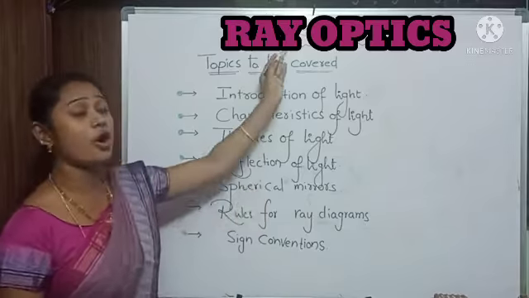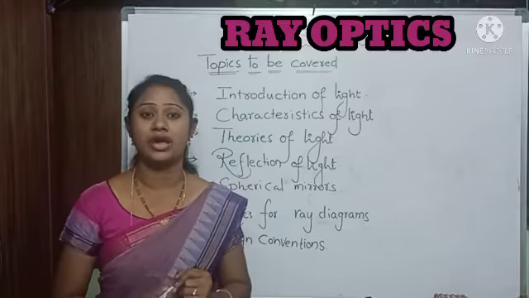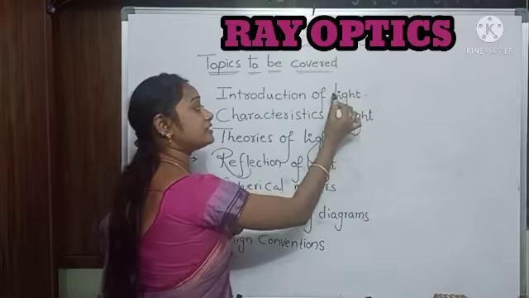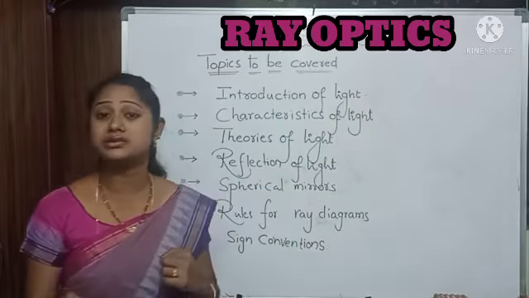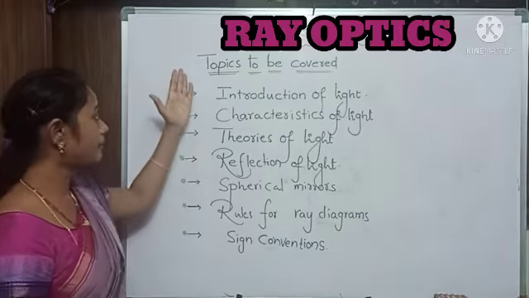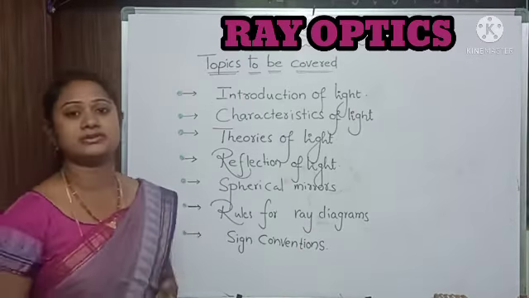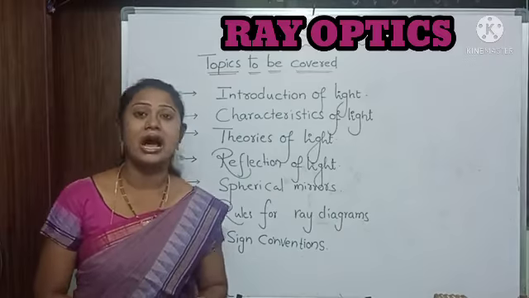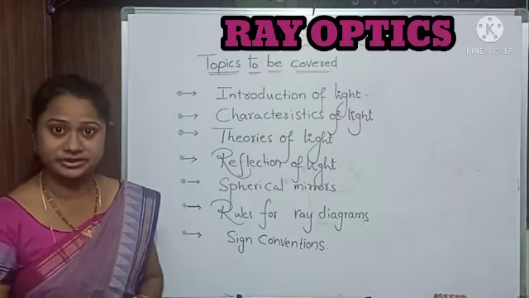The entire topic of ray optics revolves around light. Here the light plays the major role in this concept. So today I am going to cover these topics in ray optics. Introduction of light, as I just told how important light is for us.